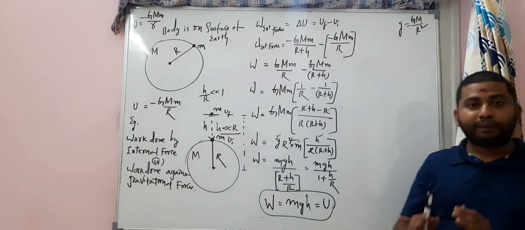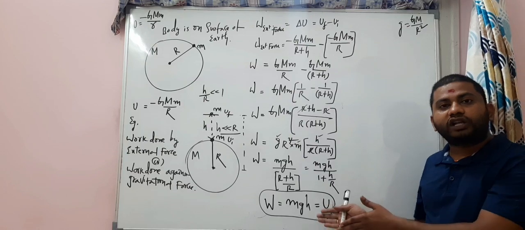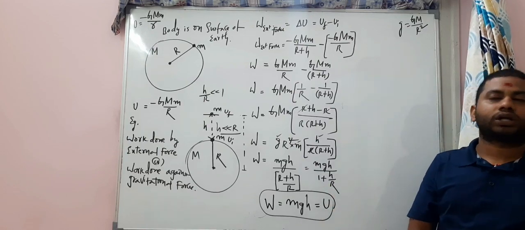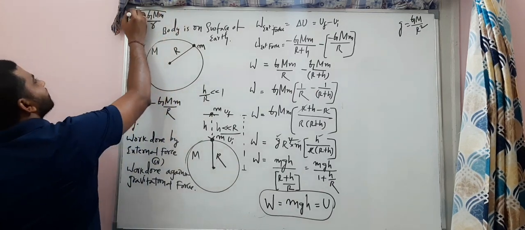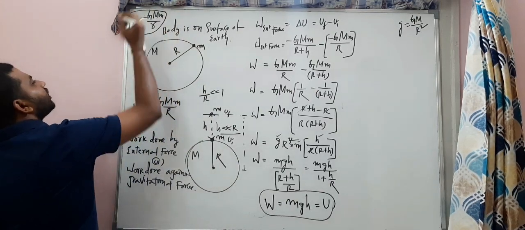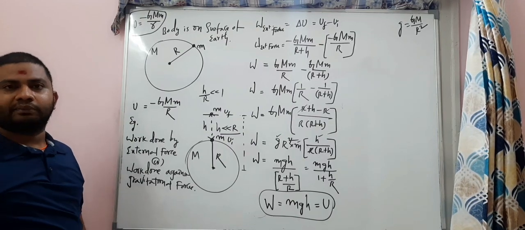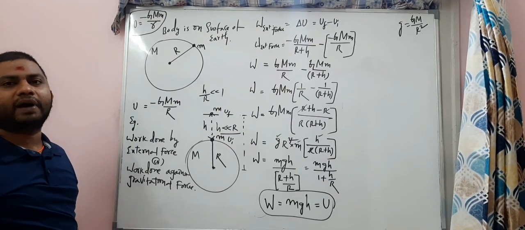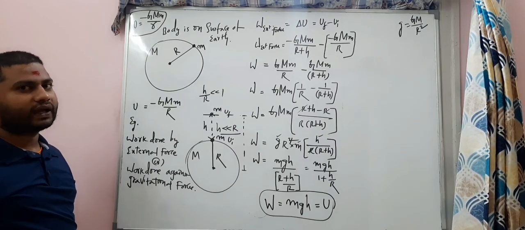That's it. Are you happy now? Your favorite equation mgh is here, and we have got it by using the main formula, the potential energy of the system, U is equal to minus G capital M by R. Alright? Clear? Everybody.